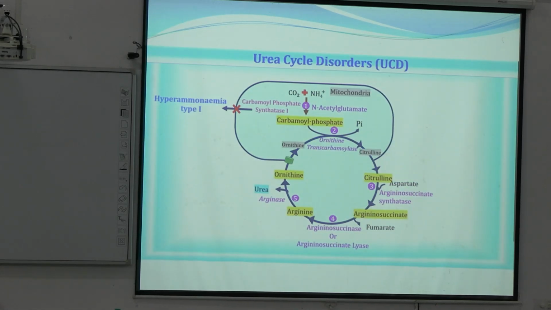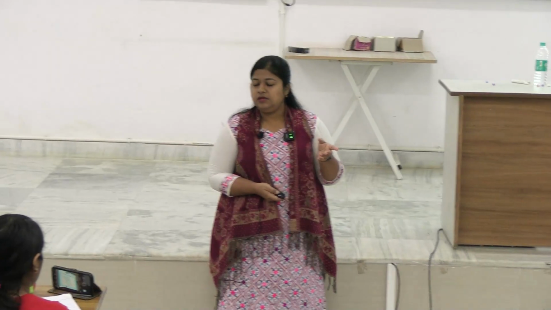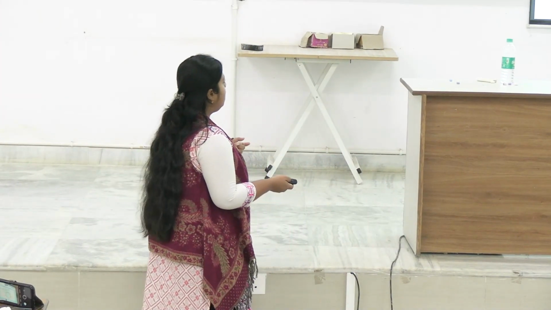So urea cycle disorder type 1 hyperammonemia is caused by the absence or deficiency of the step 1 enzyme, and that is carbamoyl phosphate synthetase 1, right? Synthetase 2 is used in pyrimidine synthesis. Very good.